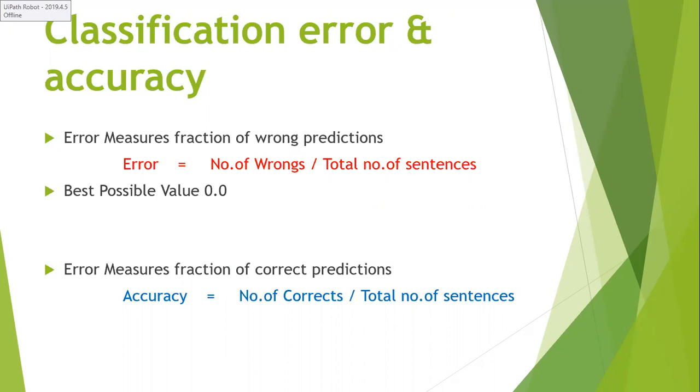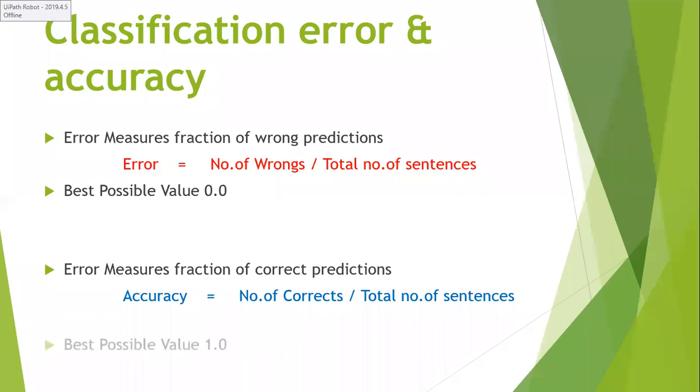Then my accuracy is 80%, and automatically the error is 20%. If I convert 80% into a fractional value, it is 0.8.